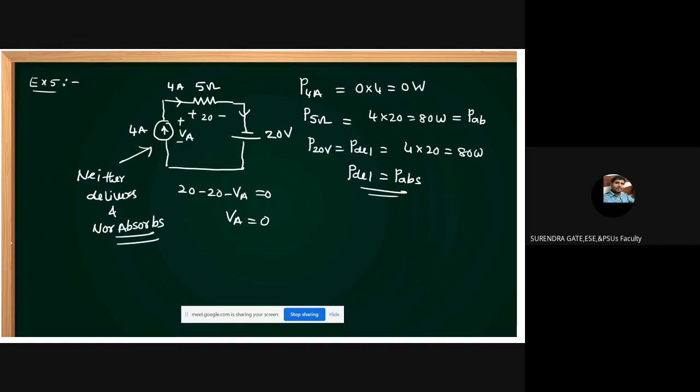Clear? Like this we can make different models of questions. Based on this, I am framing one question. Can anybody answer this? Example 6. Even dependent sources are given. This is a previous GATE question, I think a 2009 GATE question. It is given like this: this is 20 volts, and this is a 1 ohm resistance.